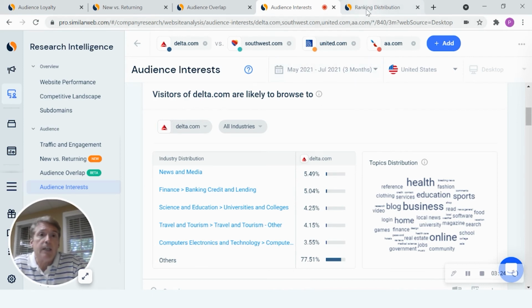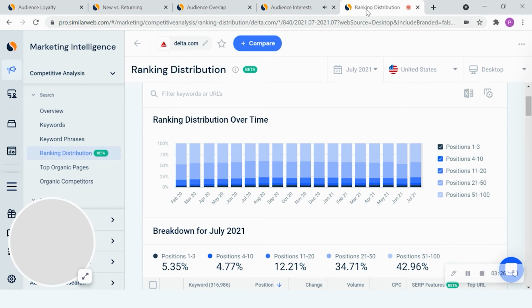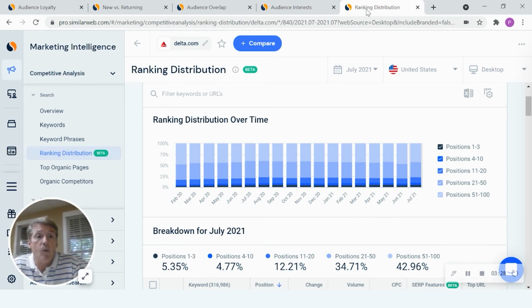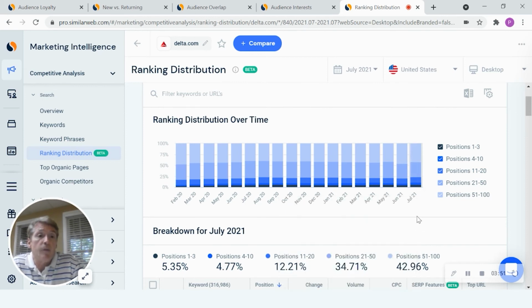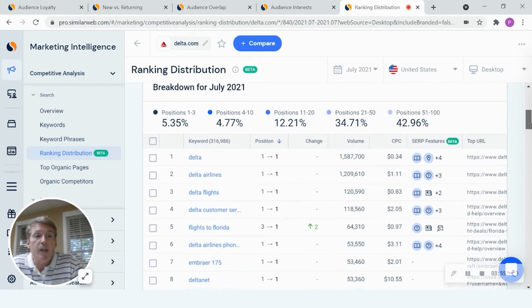Lastly, I would like to follow up by looking at our ranking distribution, which we've been able to track for quite some time, but this does a really nice job of identifying how well we're doing on keyword searches and how that's tracked month over month. Taking July as an example, we can see that all the rankings for Delta have increased, as much as 41% of ranking within positions 1 to 3, and 15% up for those in positions 4 to 10 and more.